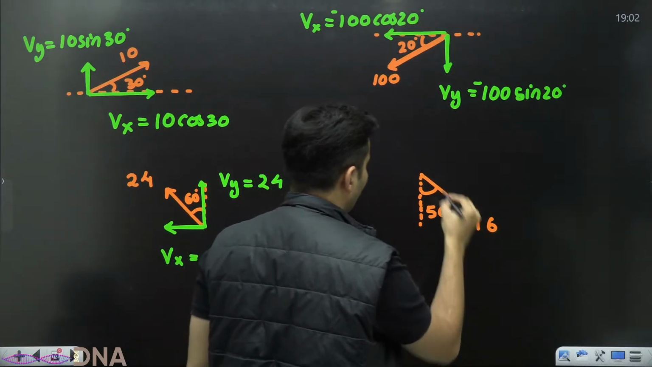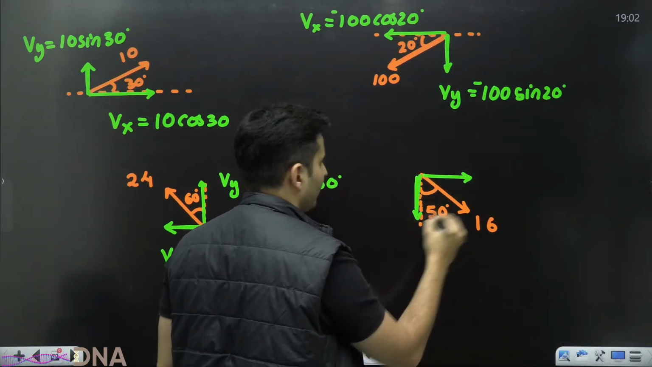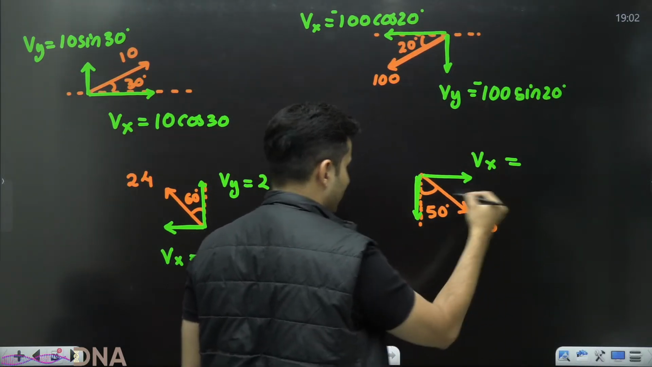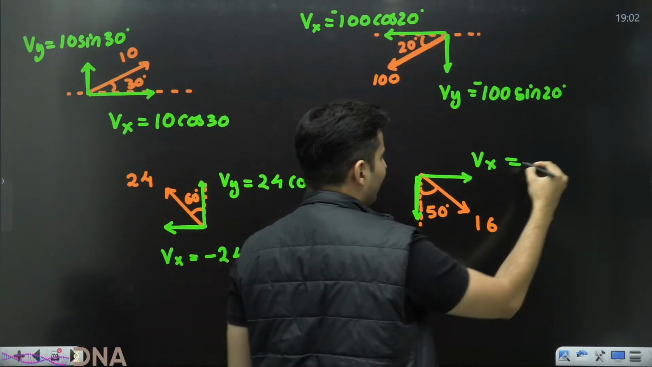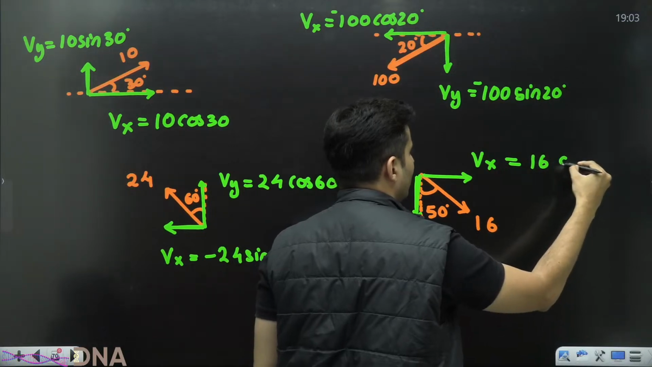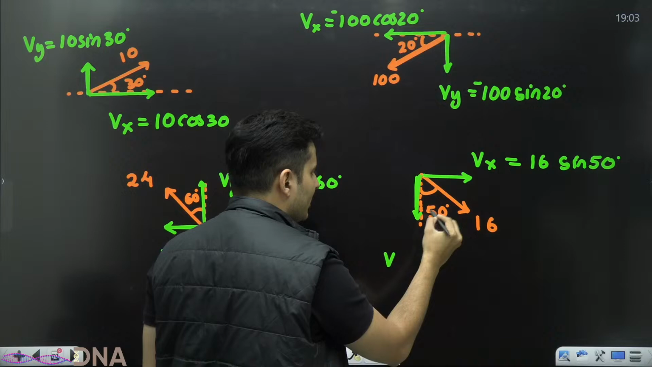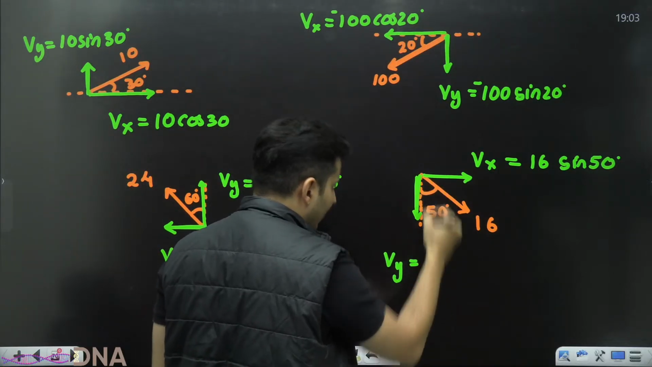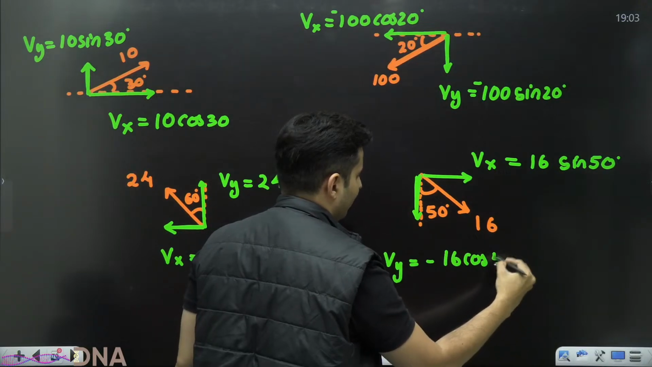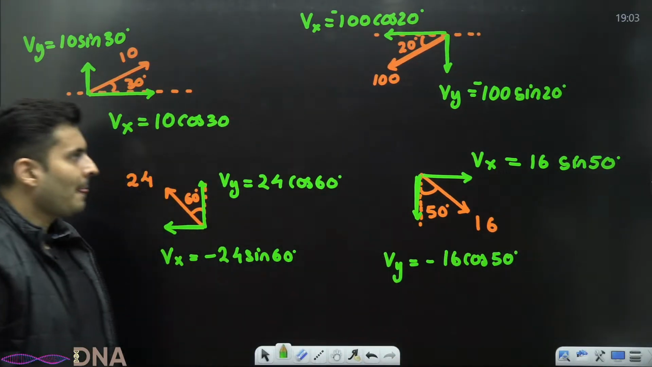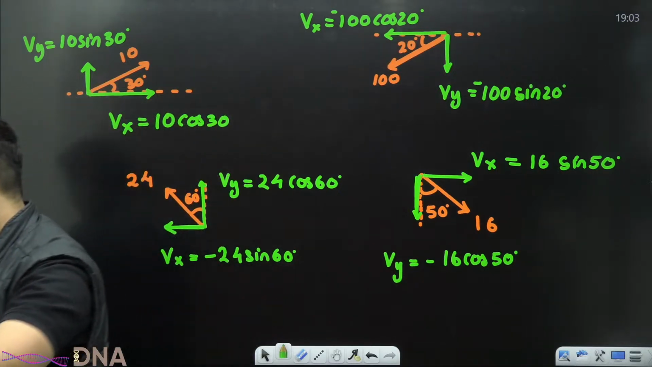How do I split the components? One component will be here. The other component will be here. The x component will be positive because it is going right positively. So it is far from 50. So it is 16 sine 50 degrees. The y component is closer. So it will be cos and it is towards the negative side. So it will be 16 cos 50 degrees. Is that now clear?